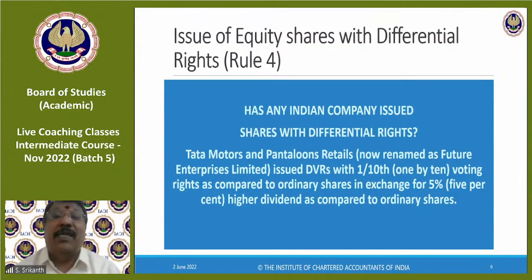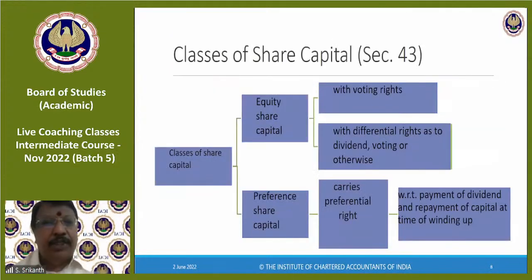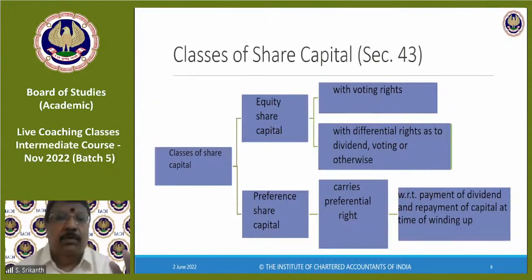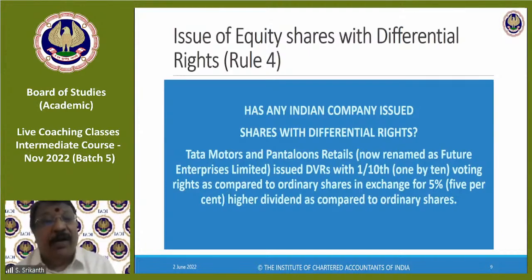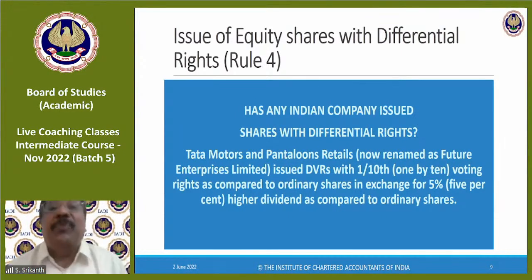What the law has done is it has given a facility for issue of shares with differential rates. That's all. The Act says you can issue equity shares with differential rates. How those rates will be differential, you decide. You can have anything. You can see here they said 1/10 voting right. Somebody may say no voting right also, only dividend, like that. But normally they won't do that. See, 1/10 voting rate is as good as not. But something. And obviously, if I'm going to forego my voting right, I will need some compensation, right? That is this higher rate of dividend, right?